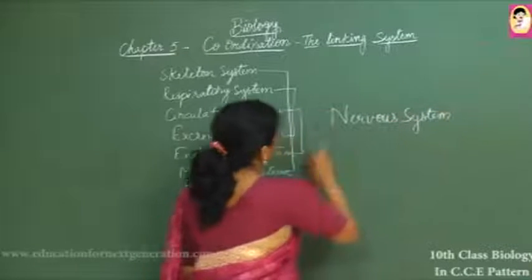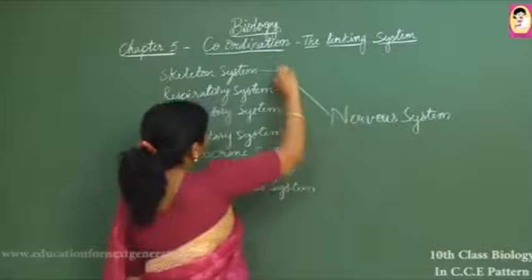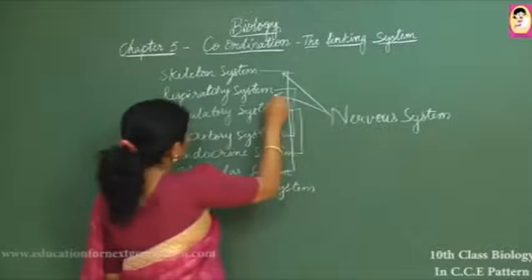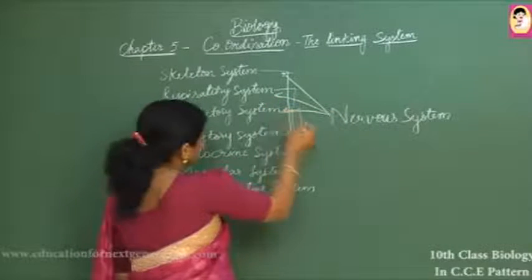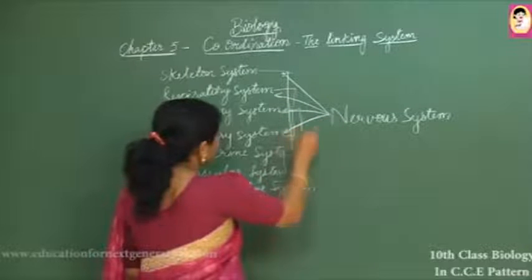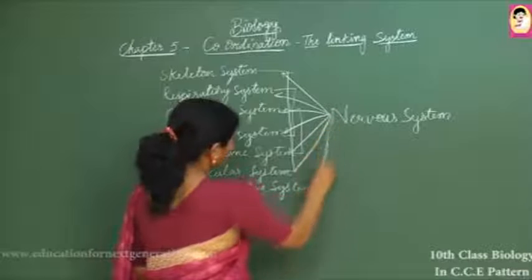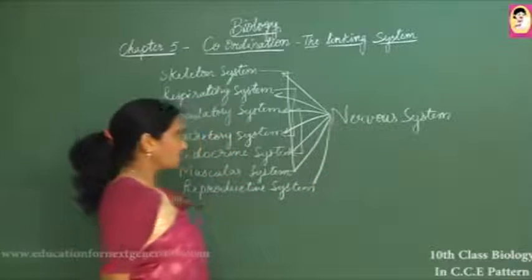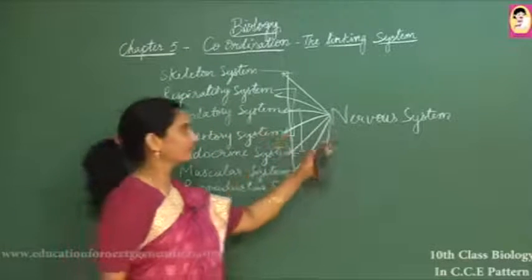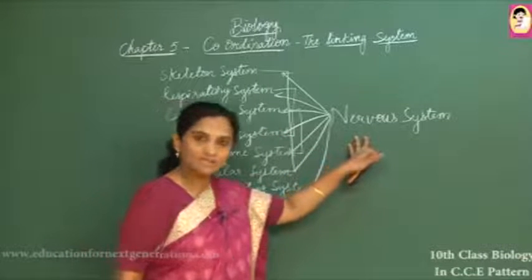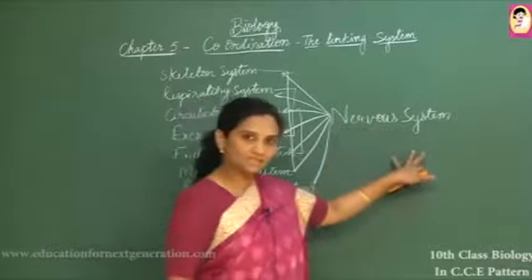The nervous system is the one which coordinates with the skeleton, the respiratory, the circulatory, the excretory, the endocrine system, muscles, and even reproduction. So all the systems here are linked and controlled by one system, which we call the nervous system.